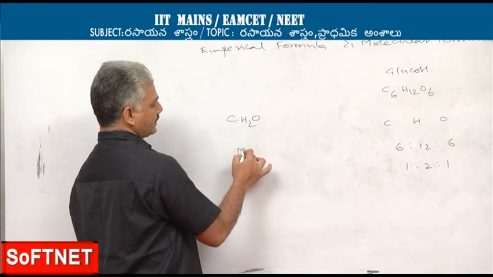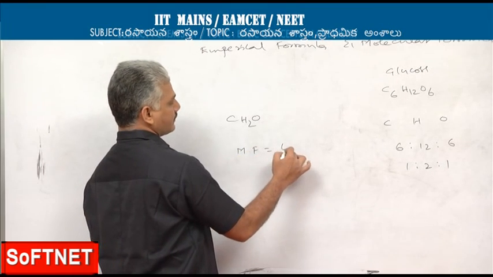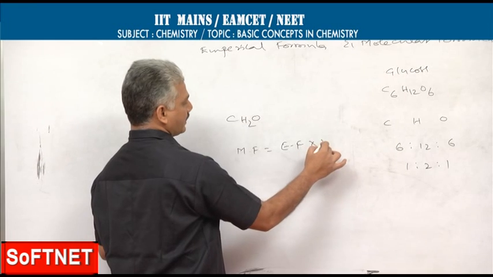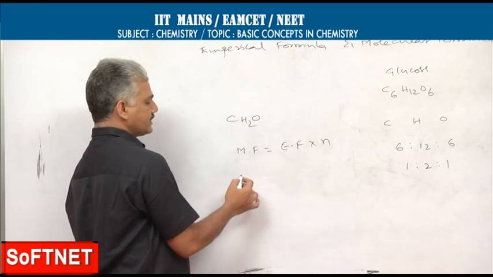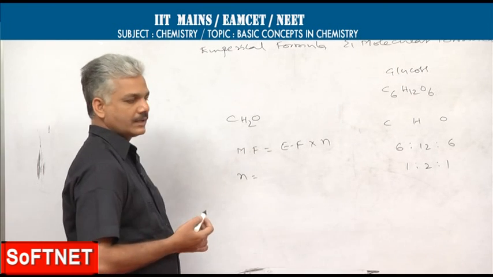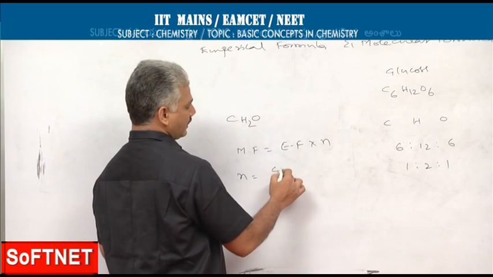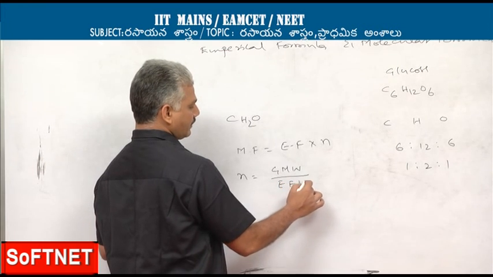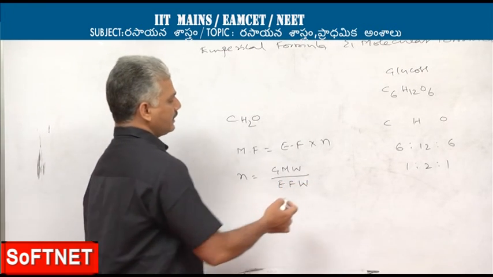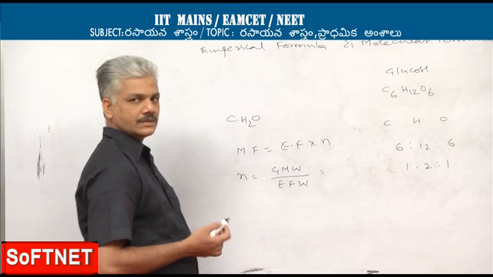So, how can you correlate empirical formula and molecular formula? The relation is: molecular formula is equal to empirical formula times some integer n. This integer value can be calculated using the relation gram molecular weight divided by empirical formula weight. In general, we get fractional values only.